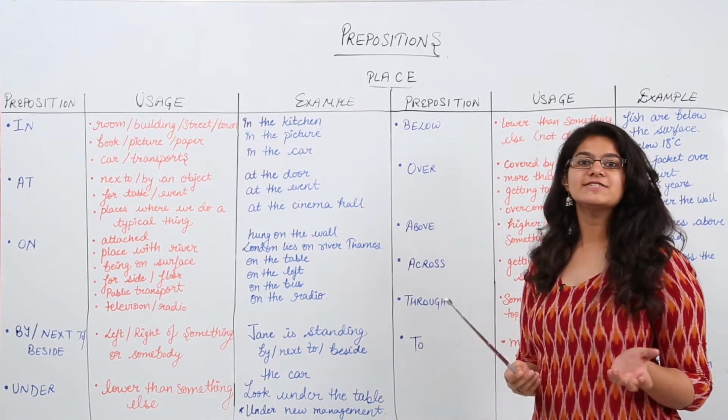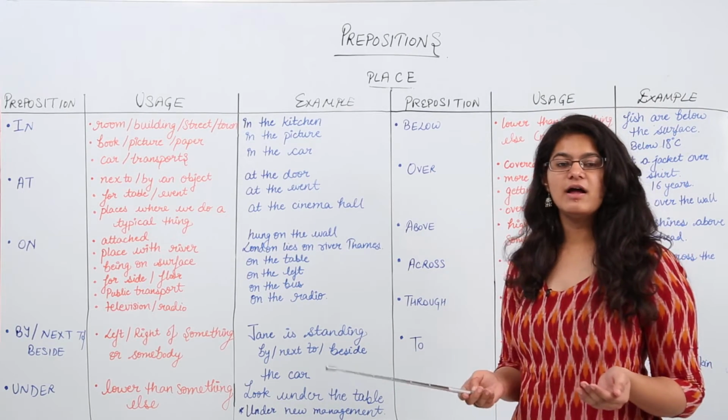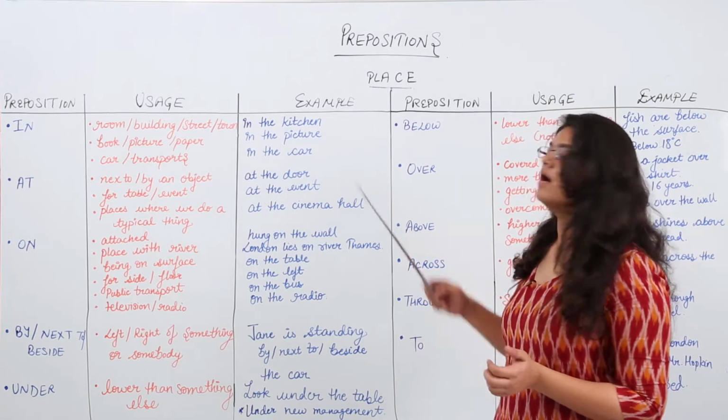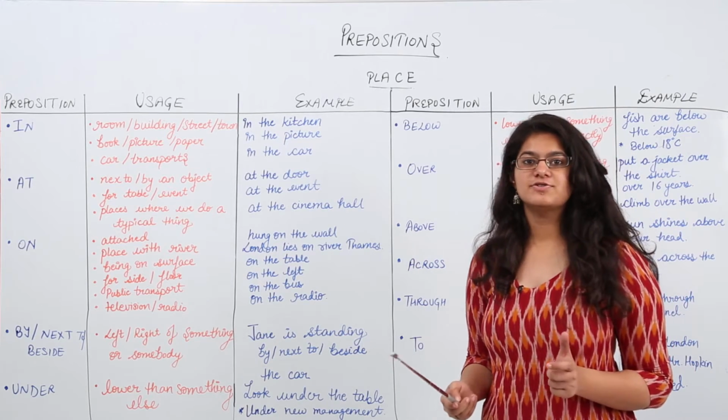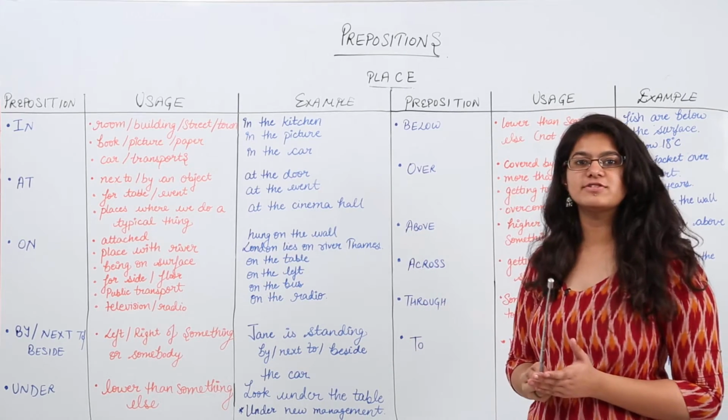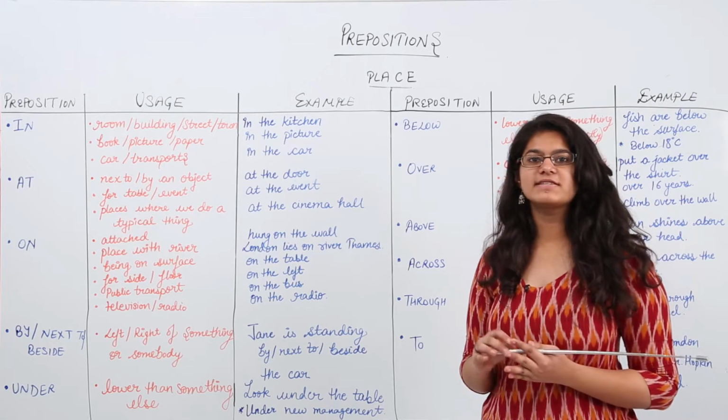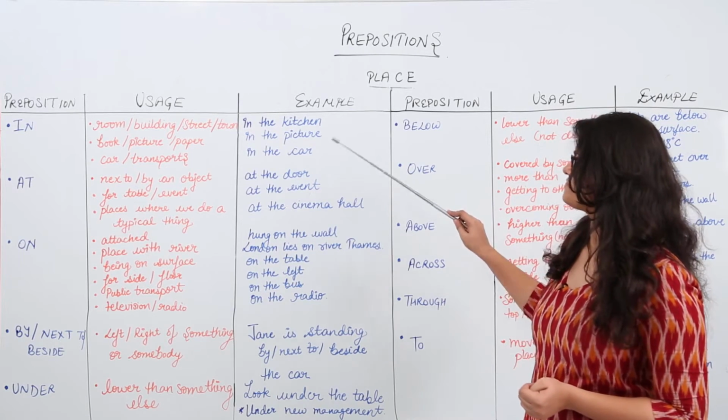In the picture I saw you. In the car, I am in the car right now. I am standing in the kitchen. So these are closed things you would see. These are completely bounded things where we are using in.